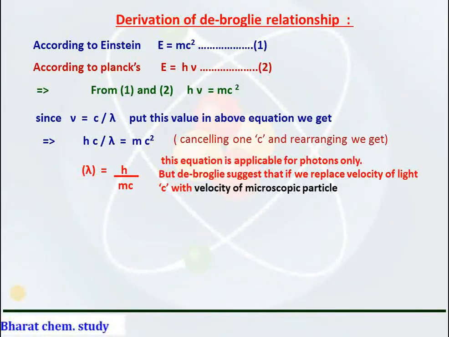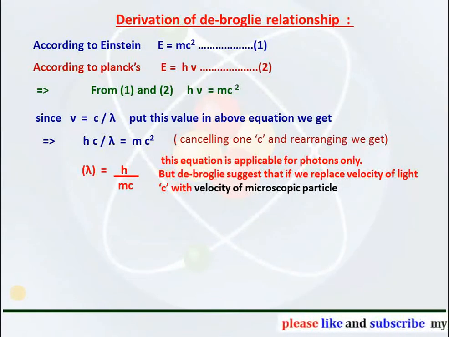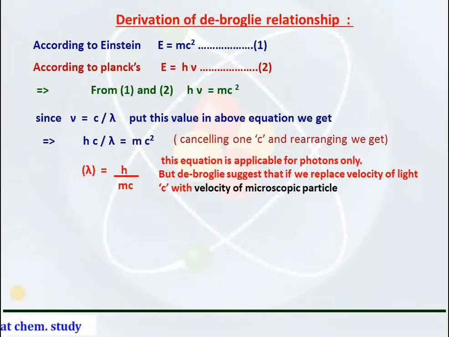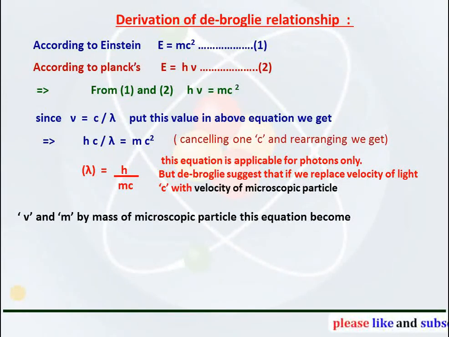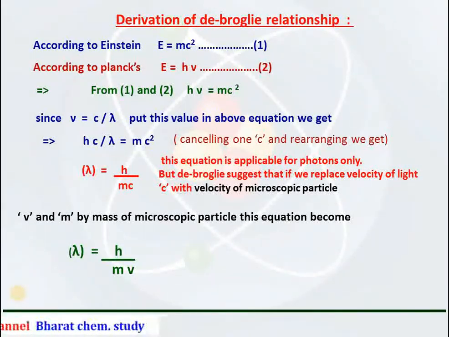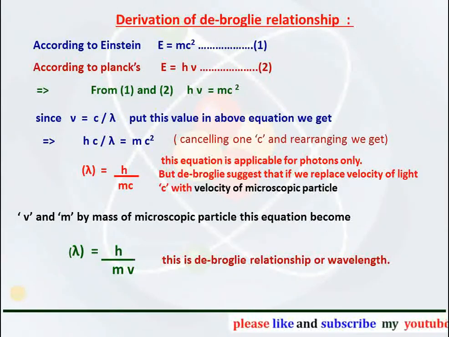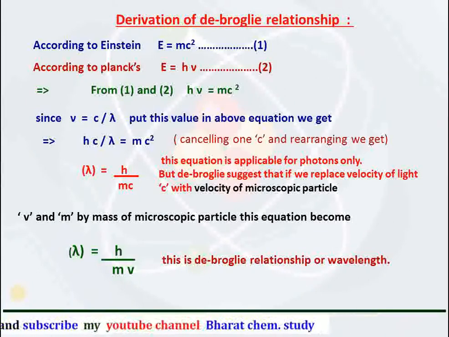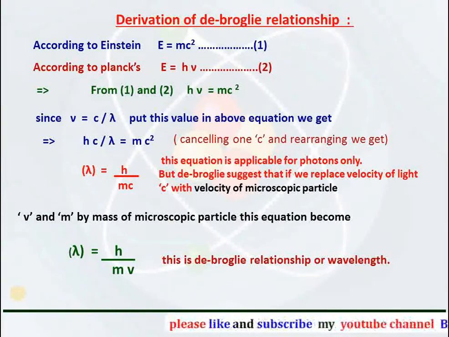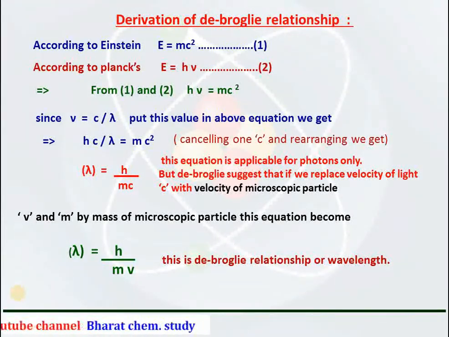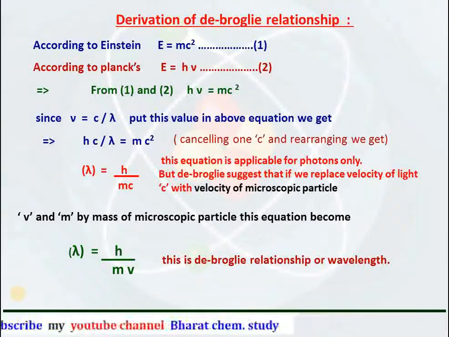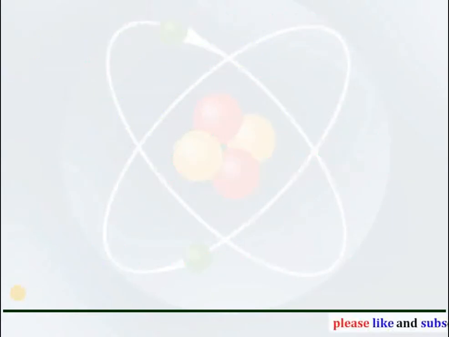This equation is applicable for photon only, but de Broglie suggests that if we replace the velocity of light c with the velocity of the microscopic particle and m by mass of the microscopic particle, the equation becomes lambda is equal to h upon mv, and now this equation will be applicable for the microscopic particle. This equation is called the de Broglie relationship or wavelength. Here h is the Planck constant, m is the mass of the microscopic particle like electron, proton, etc., and v is the velocity of that microscopic particle. So this is the formula from which we are going to do the numericals.